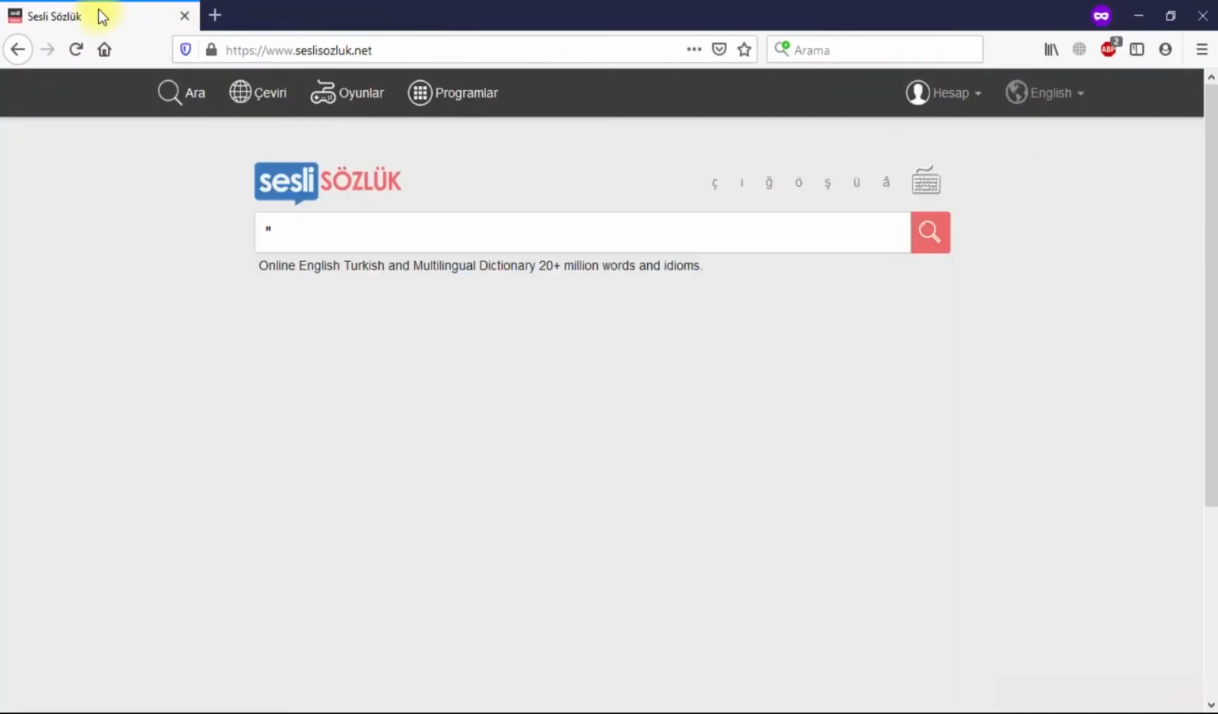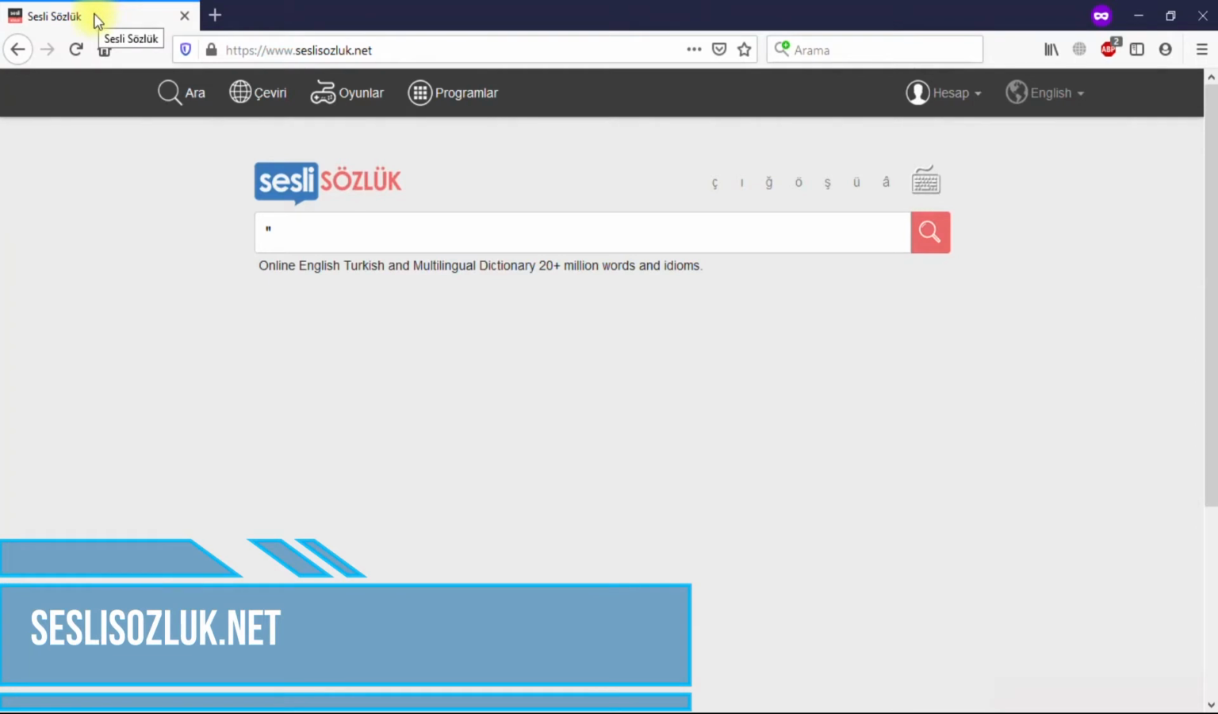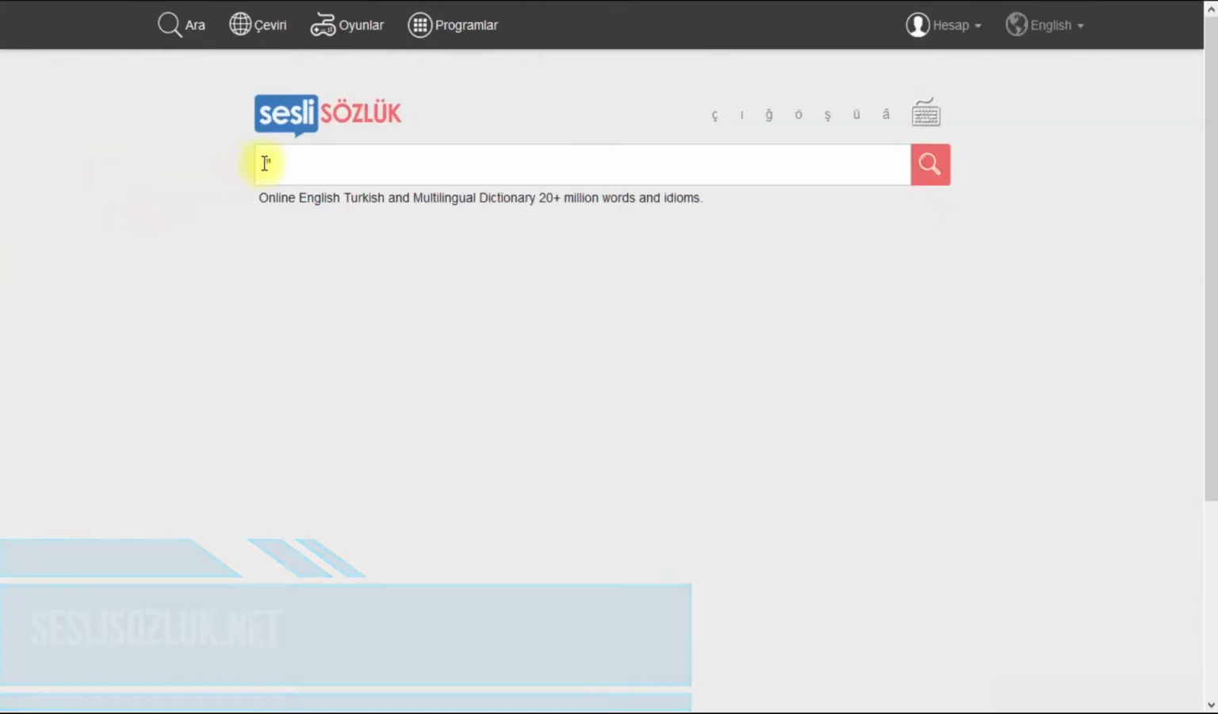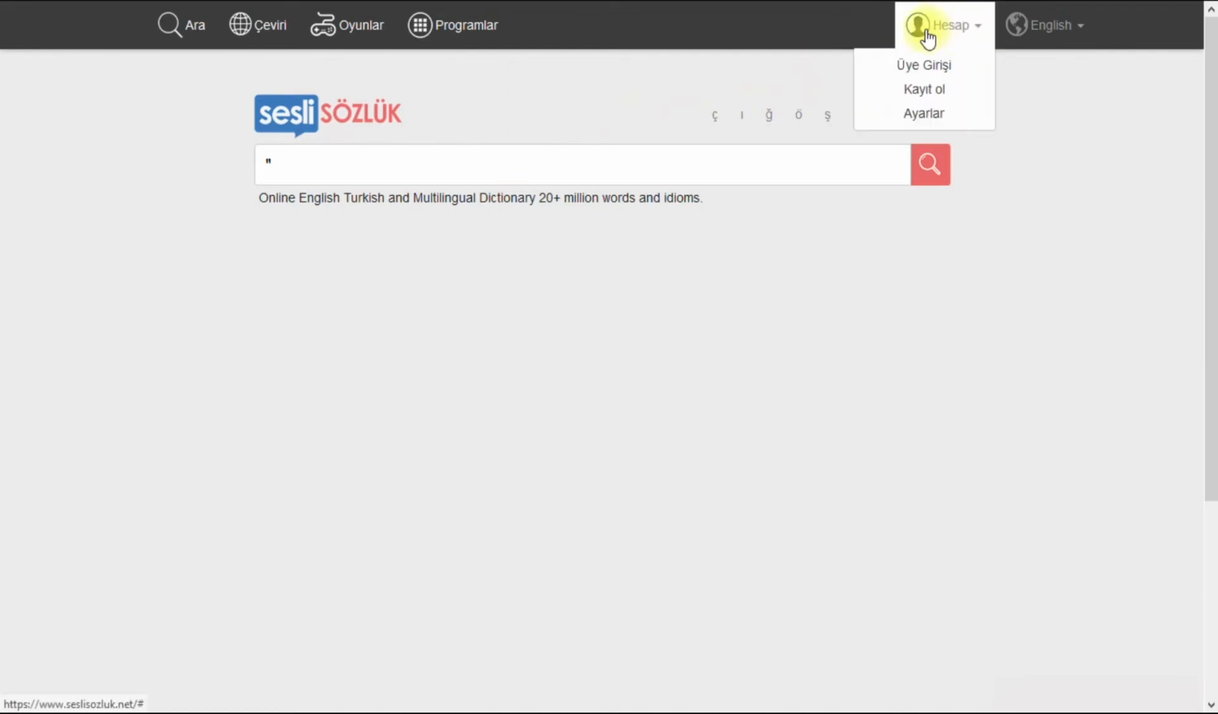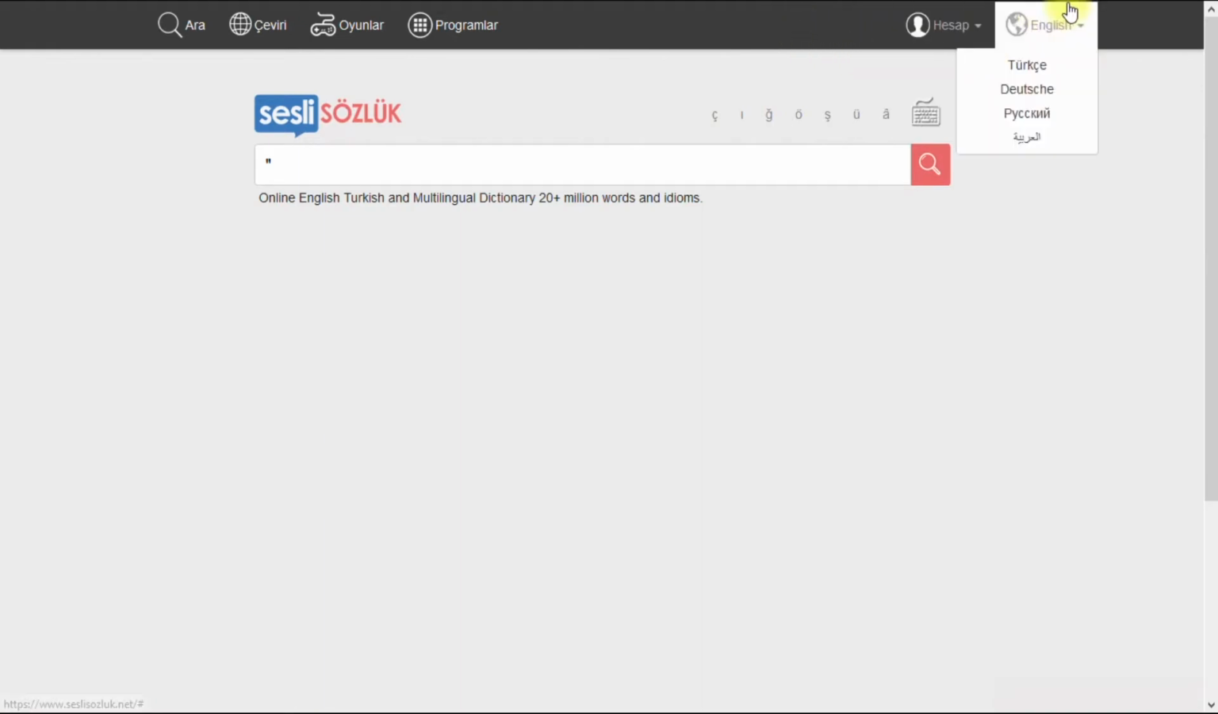Now let's check sozluk.net. When you enter sozluk.net, you will see such a screen. This is the search bar and you can do pretty much anything there. If you look at the right top of the screen, you can see hesap, which means account. You can create a free account there if you would like. Next to it, you can select language options. Besides English, there are Turkish, German, Russian, and Arabic options as well.